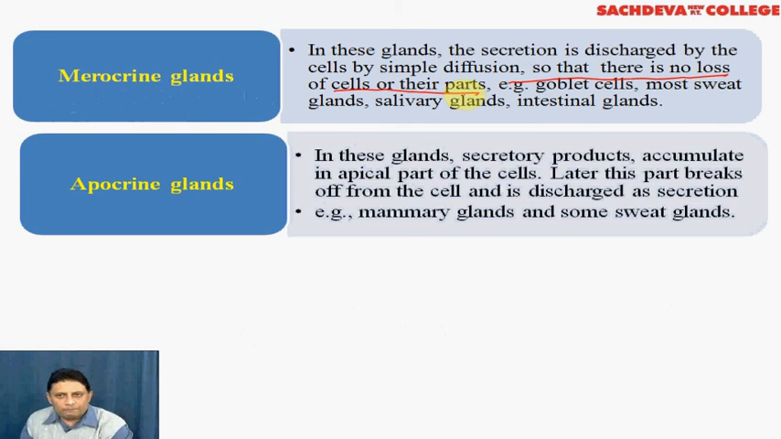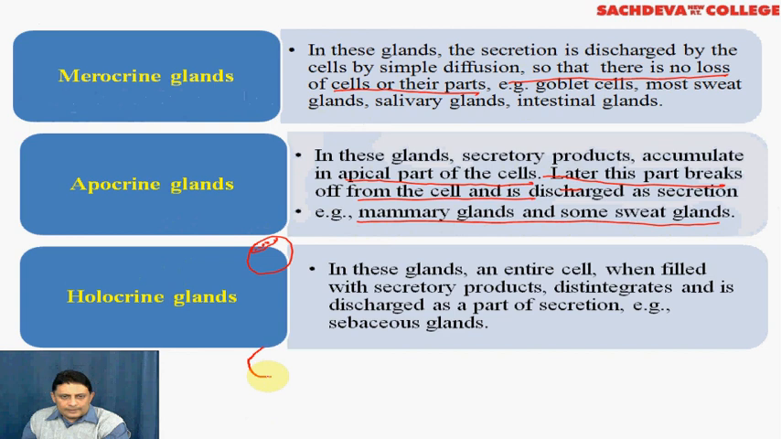Second are the apocrine gland. The secretion is present only in the apical part of the cell. This is the apical part which is filled with secretion, and only the apical part breaks to release the secretion. Example are the mammary glands and some sweat glands. Third are the holocrine gland. Secretion is filled completely inside the gland, and the complete gland ruptures to release the secretion. Complete gland disintegrates, discharges its secretion. Example, the sebaceous glands.